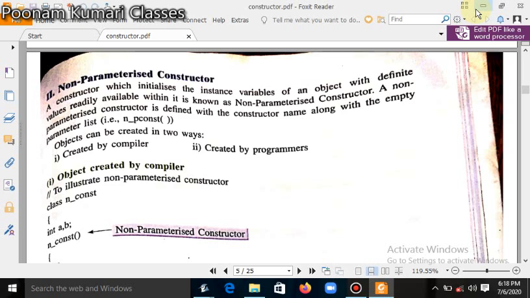So what is non-parameterized constructor? A constructor which initializes the instance variable of an object with definite values readily available within it is known as non-parameterized constructor. A non-parameterized constructor is defined with the constructor name along with the empty parameter list. So when the constructor is written this way, with the constructor name which is your class name, bracket start, bracket close, meaning empty parentheses with no value inside the brackets, that is known as non-parameterized constructor.